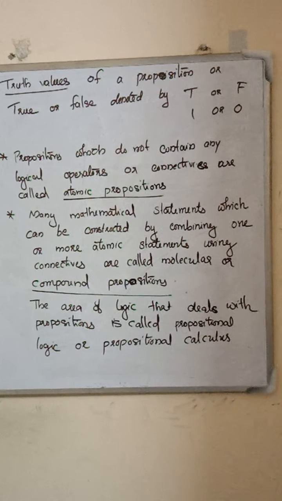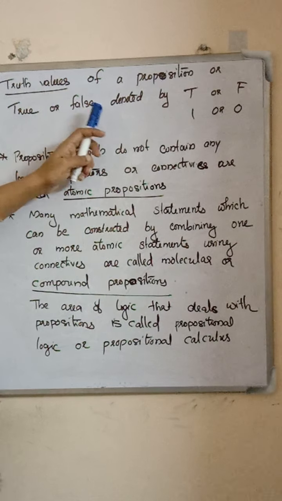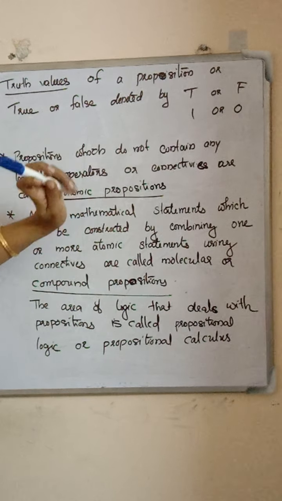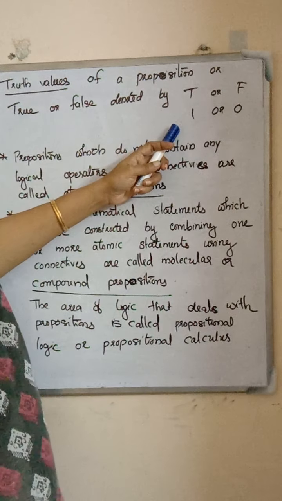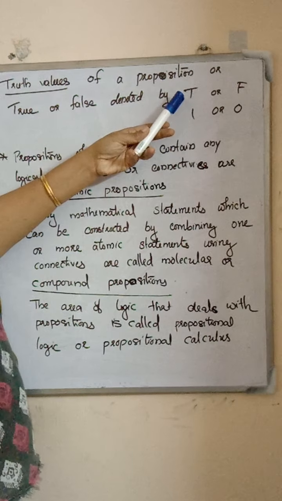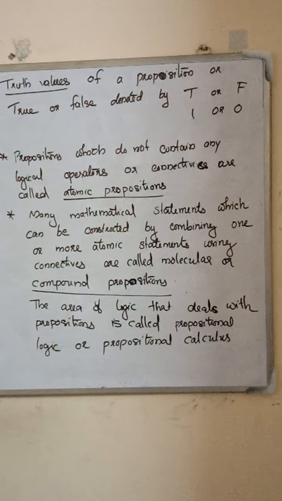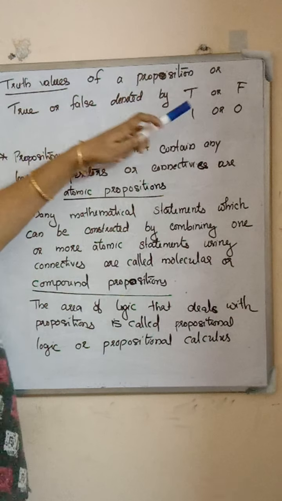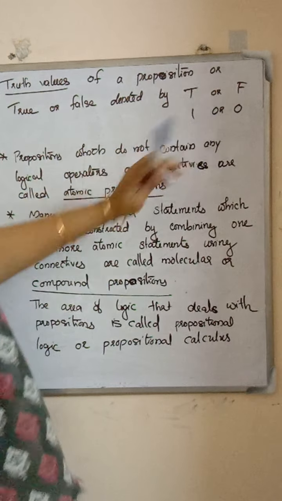Next we define truth values of a proposition. We also know that a proposition is either true or false. So the truth value of a proposition is true or false, denoted by T or F. Either or, it is denoted by 1 or 0. If a proposition is true, we denote it by 1 or T. If a proposition is false, we denote it by F or 0.